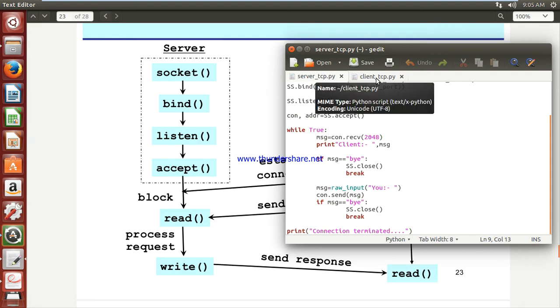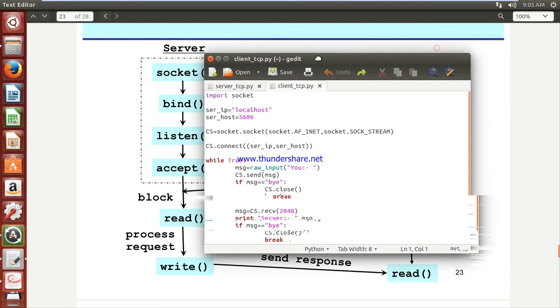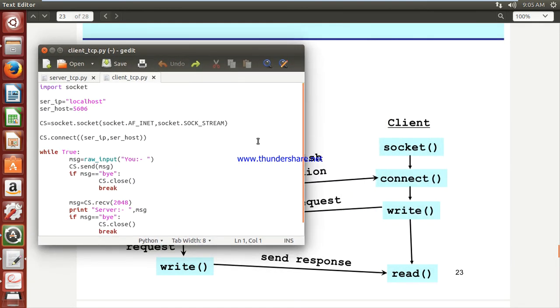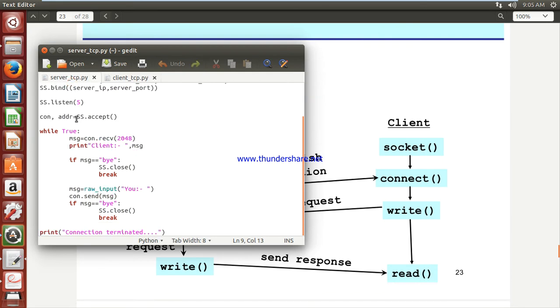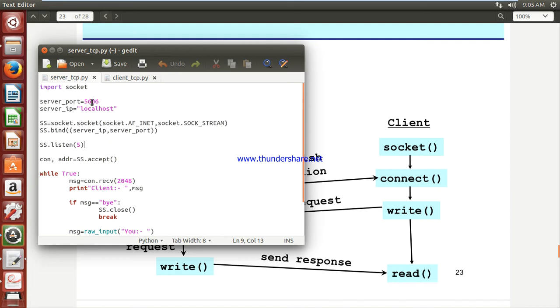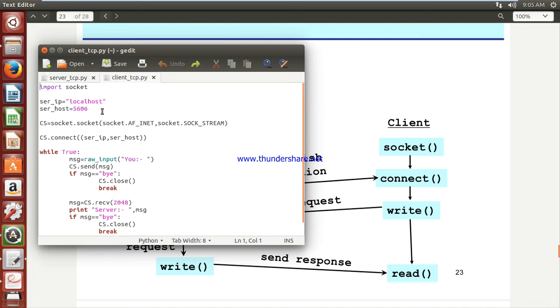Now we are seeing the client program. So I will just shuffle my position to here. The client is also creating its own socket. So firstly you have to import socket. Then you have to provide these two parameters, that is server IP and server port. For server IP I have passed localhost, because both programs are on the same machine. You also have to pass the port number, the same port number that I have already written in my server program, that is 5606. Are you seeing that 5606?